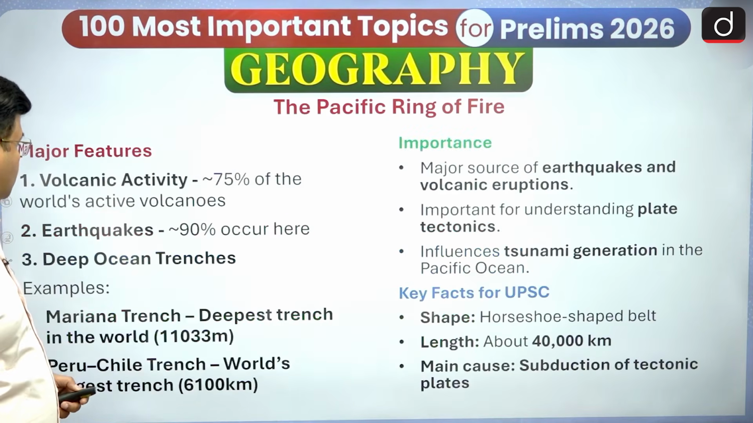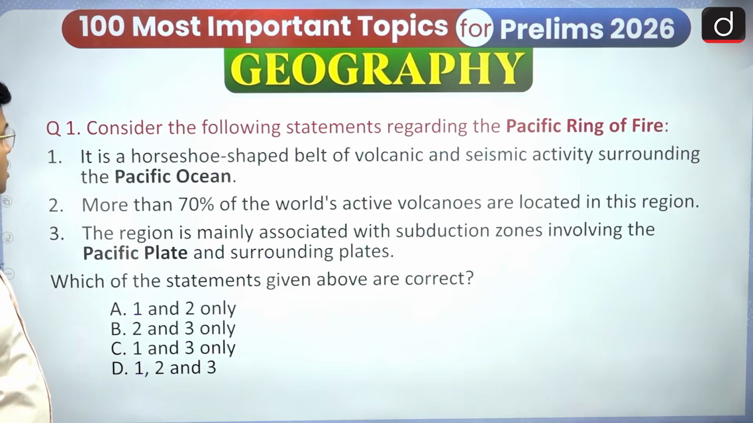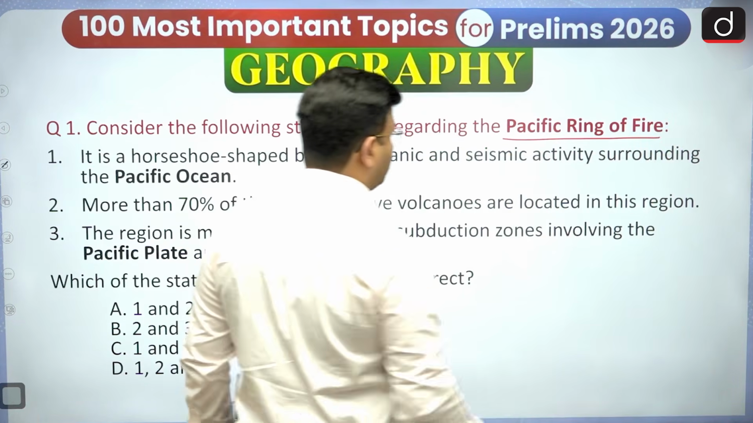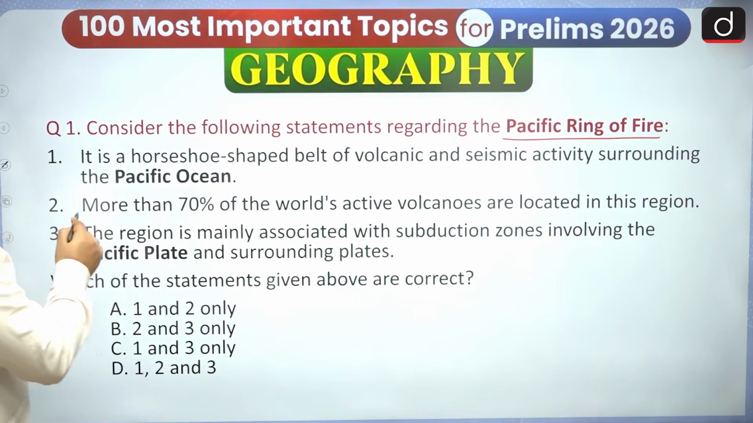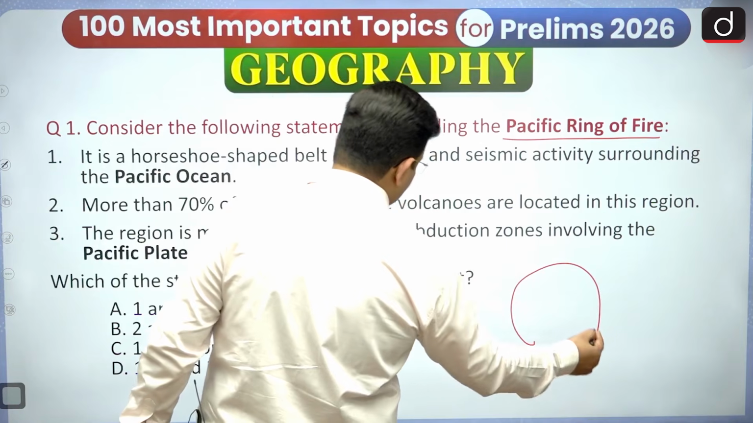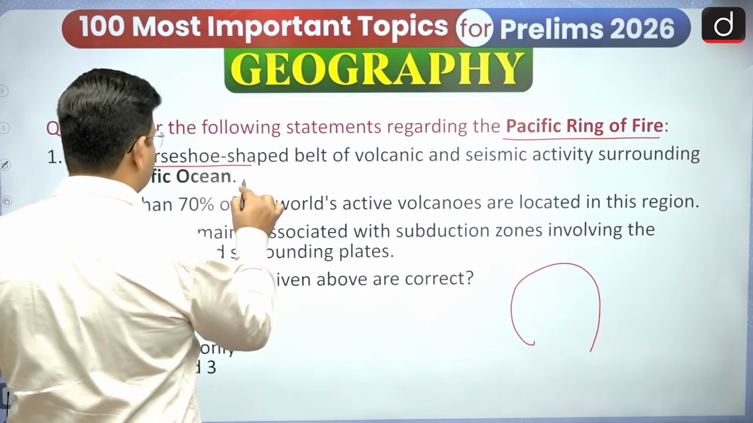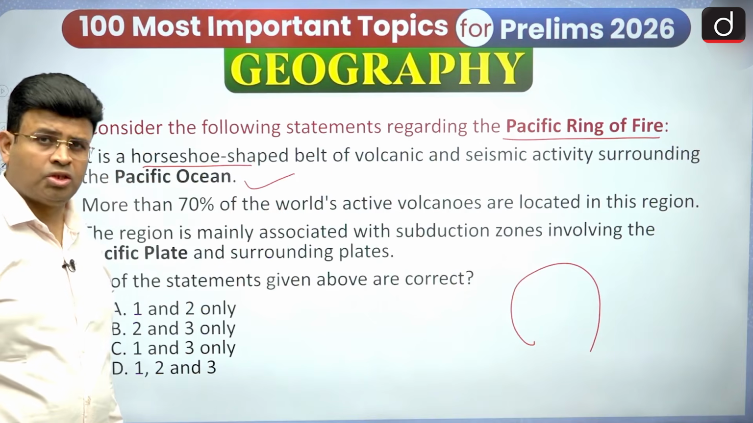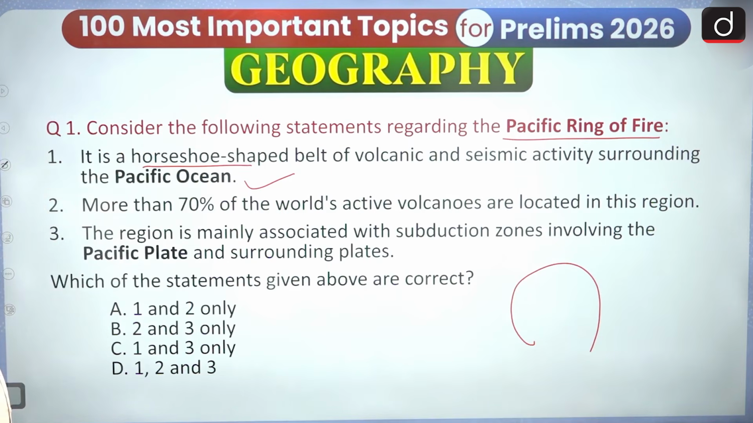Now we are moving to the next, and consider the following statements regarding the Pacific Ring of Fire. The first statement: it is a horseshoe-shaped belt of volcanic and seismic activity surrounding the Pacific Ocean. Yes, it surrounds the Pacific in a horseshoe shape. This is a correct statement, and seismic activity means earthquakes. So this statement is completely correct.